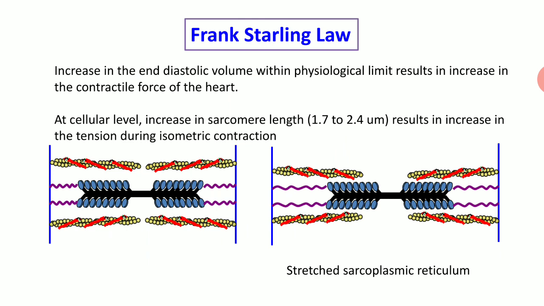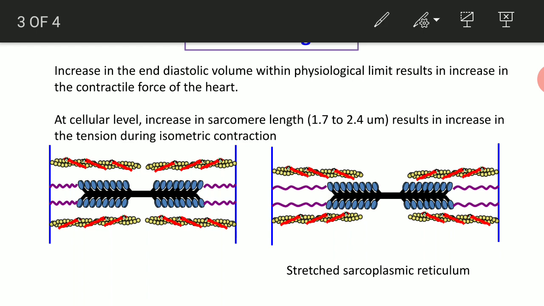Now coming to the cellular level, what is happening? These two diagrams are of sarcomere. So at the cellular level, you are seeing that an increase in the sarcomere length results in an increase in the tension during isometric contraction. So basically what we are seeing in this diagram, as the sarcomere length is less,